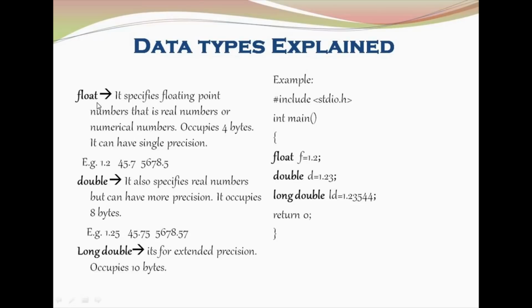The float data type is used for declaring float numbers. It will occupy 4 bytes of memory. It can have single precision. If you want more digits after the decimal point, then you can go for double. If you want to have many digits after the number, then you can go for extended precision, that is long double. See this example: for declaring floating point numbers, we are using the float data type. For double numbers, we are using the double data type. For long double numbers, we are using the long double data type. So this is all about data types.